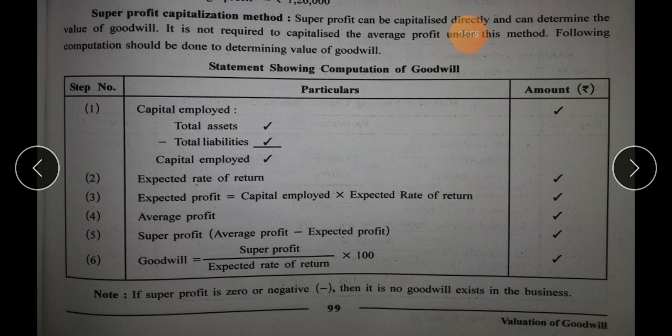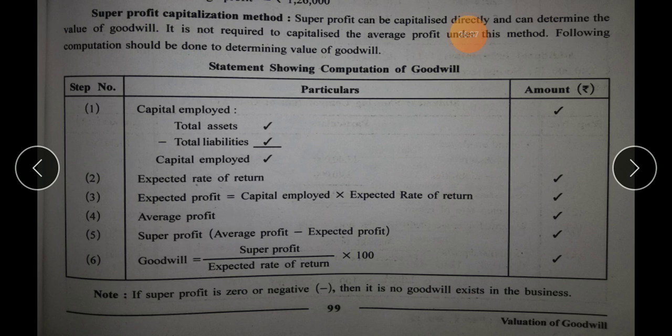So if you have memorized the steps for super profit method, then there is no need of learning these points again and again. There is a minor change in the 6th step of obtaining goodwill as per super profit capitalization method. Yes, this is the only change. And I repeat that you are not supposed to mix up these formulas or these steps. You should be clear with the steps in accordance with the method specified in the question. And of course, the sum for this method is sum number 11, the only sum that is left from exercise.